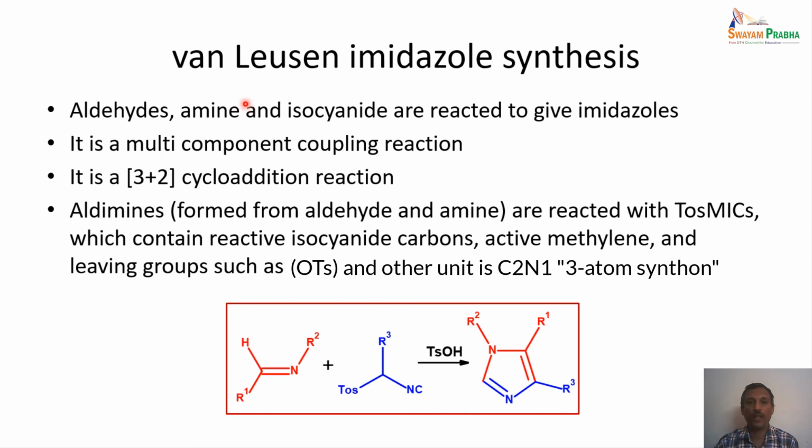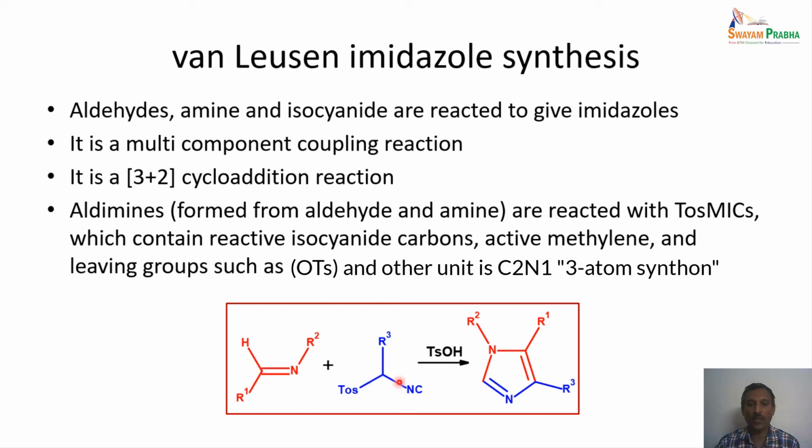And the next one is the Van Leusen imidazole synthesis. In this particular case, an aldehyde, an amine and an isocyanide are reacted to give imidazole derivatives. This is the intermediate which is formed by the reaction of aldehyde and amine, and this is reacted with tosyl isocyanide. The isocyanide and this imine both react together in the presence of p-toluenesulfonic acid to give substituted imidazole derivatives.